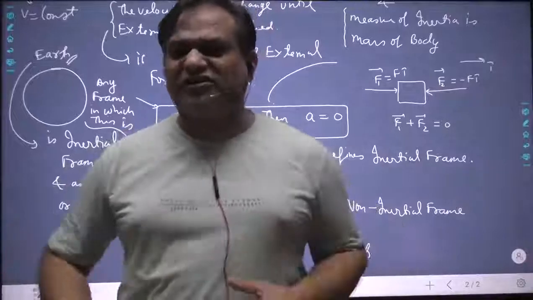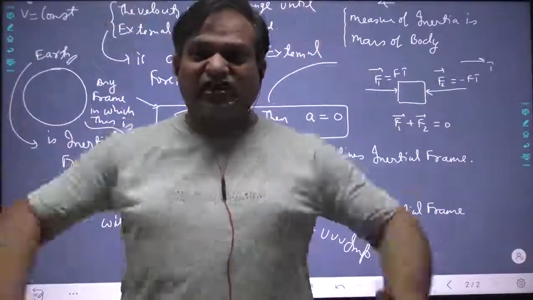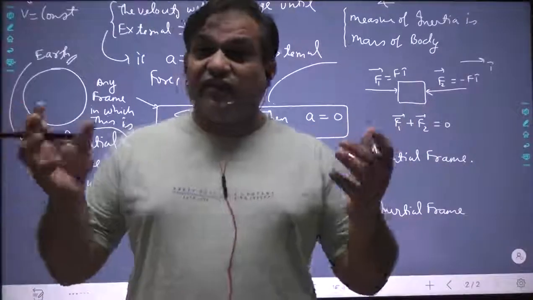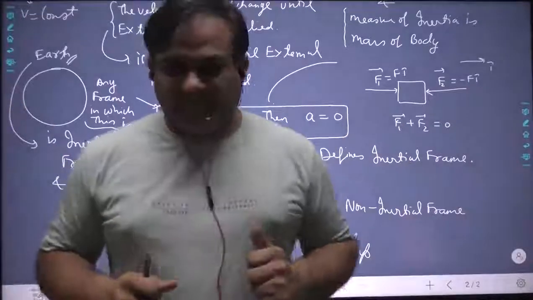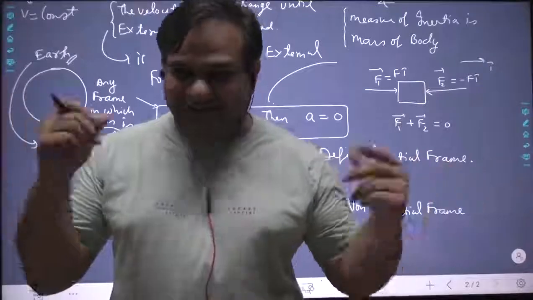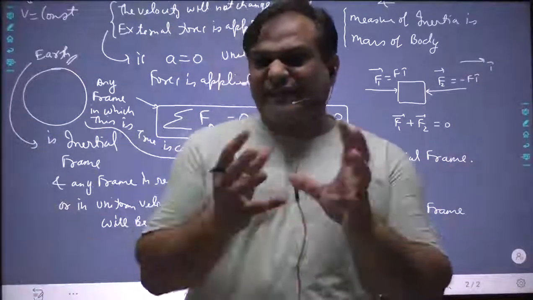And the measure of inertia is the mass of the body. The larger the mass, the larger the inertia. That means the larger the disturbance, the larger the force needed to disturb it. The mountain, the walls have larger inertia because they have larger mass. Okay, so that is the first basic thing, and we can then again say it in a second way.